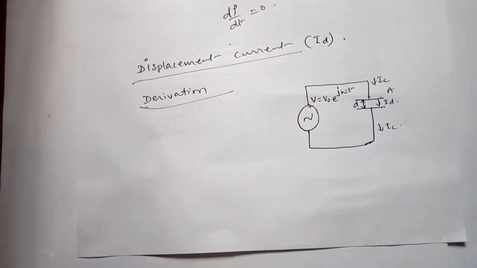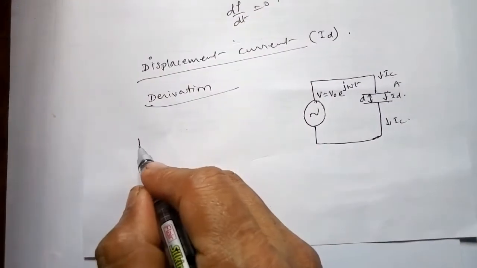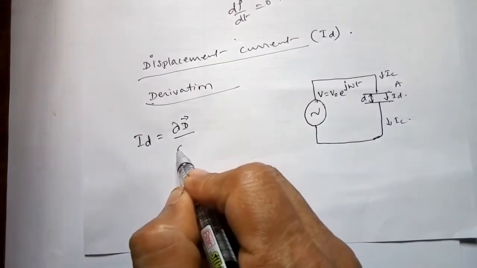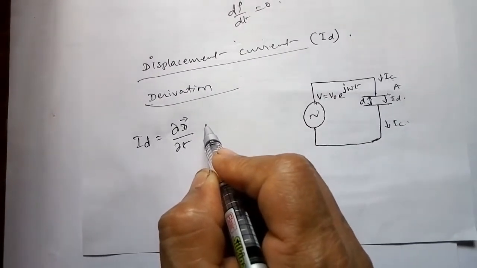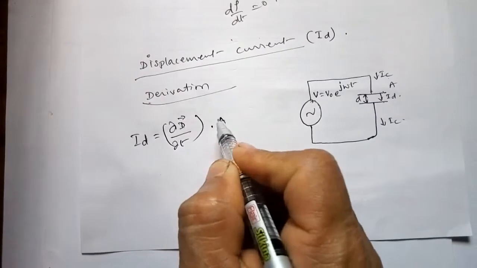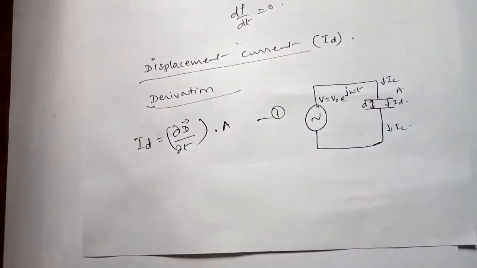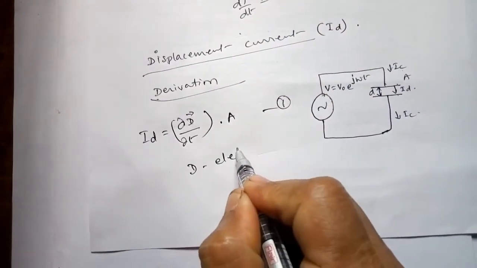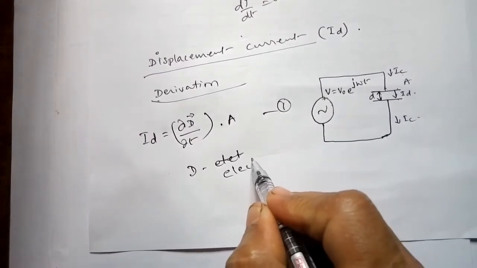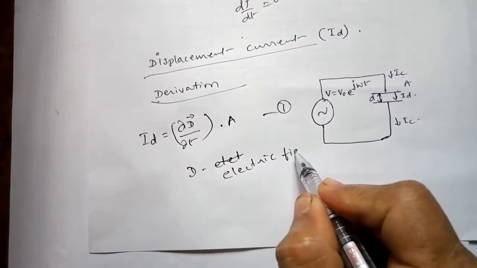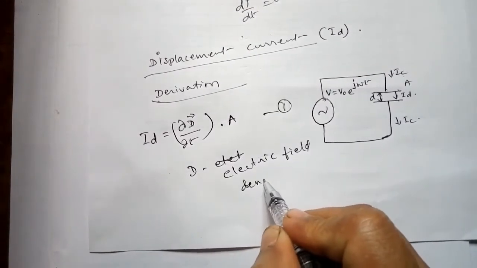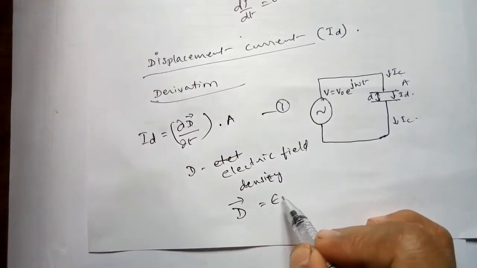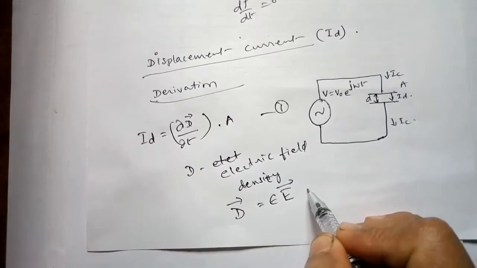So displacement current in terms of displacement current density can be given by ID is equal to dou by dou t of D into A. This is equation 1. D is the electric flux density, then D can be written as epsilon into E. This is 2.